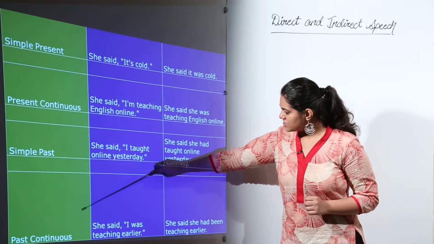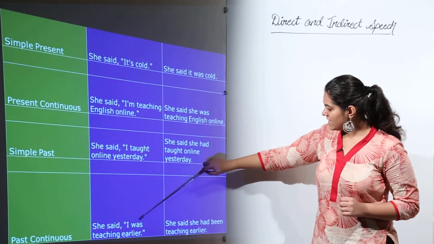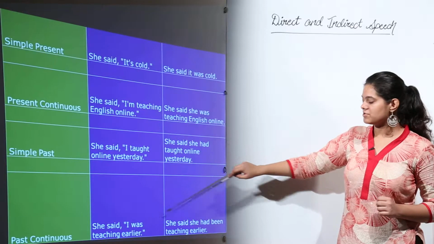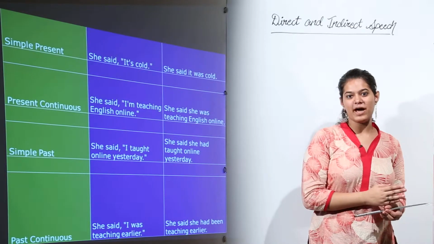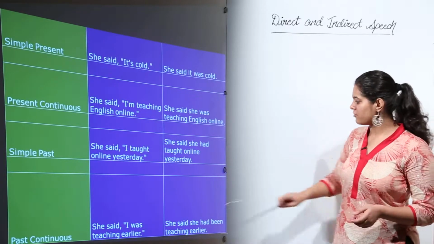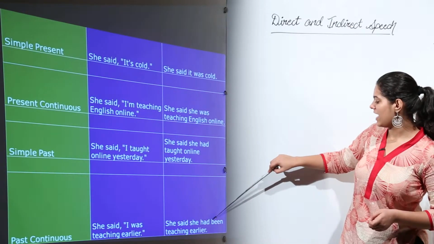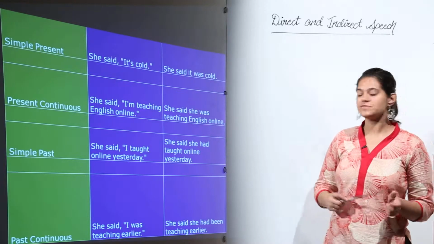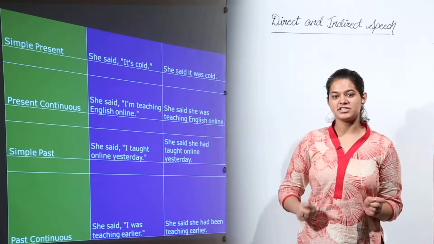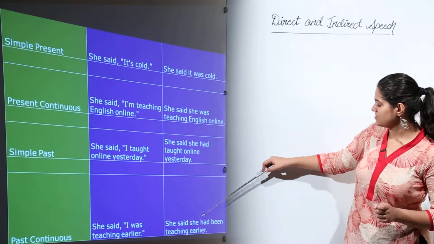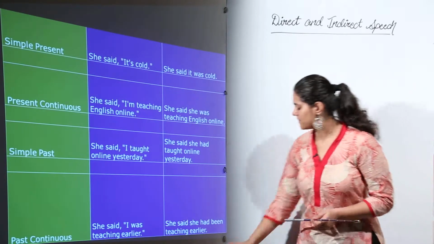Next is past continuous. She said, "I was teaching earlier." So this is a sentence that is already in the past. So to report it, we would replace I with she and was teaching with had been teaching. So this becomes past perfect continuous. So she said she had been teaching earlier.